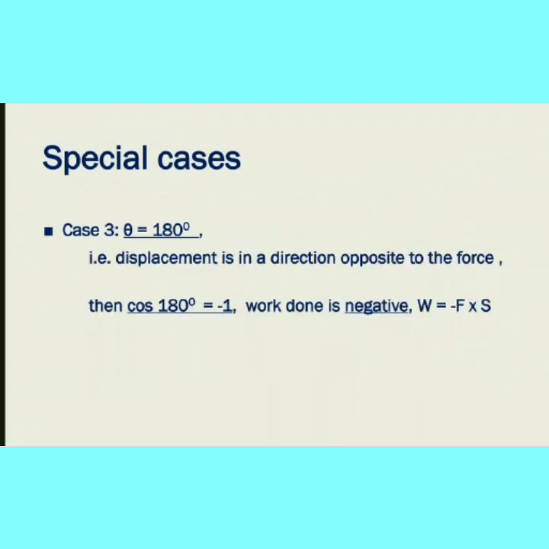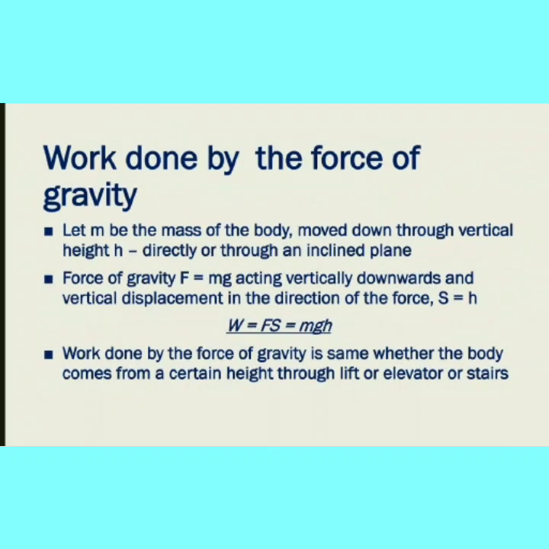180 degree is when the body moves on a surface, the force of friction between the body and the surface is opposite. So if you consider a car moving on the road, both are working on the friction force and it is opposite. Last year we have studied. So theta is equal to 180 degree. Cos 180 degree means minus 1. Work done is negative.